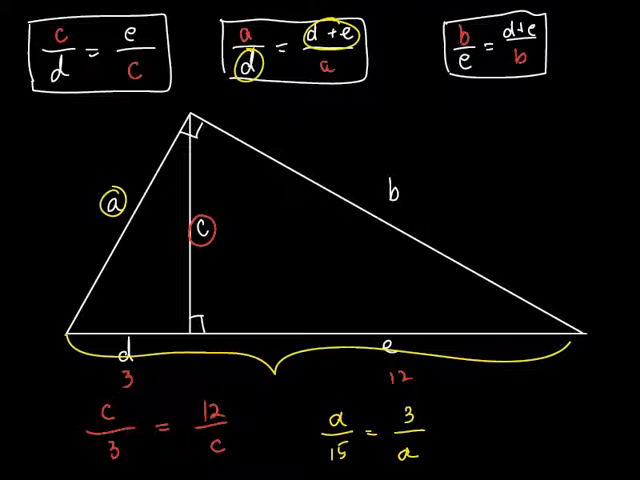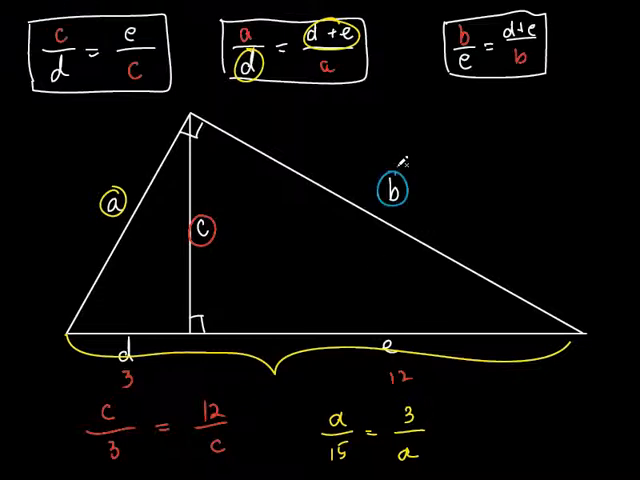Let's do one more. Well, it would be a square root. 15 times 3 is 45, square root of 45. And that's how you would write it. Yep, you would just take square root of 45. 9 times 5, square root of 9 is 3, 3 square root of 5. Can you do that in your head?